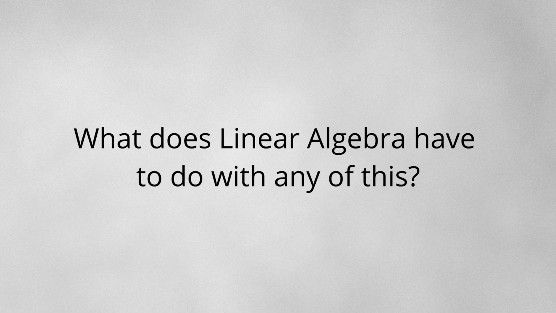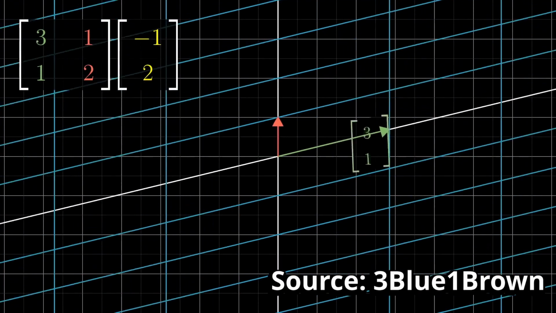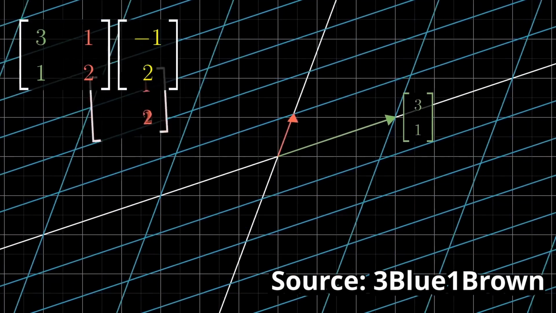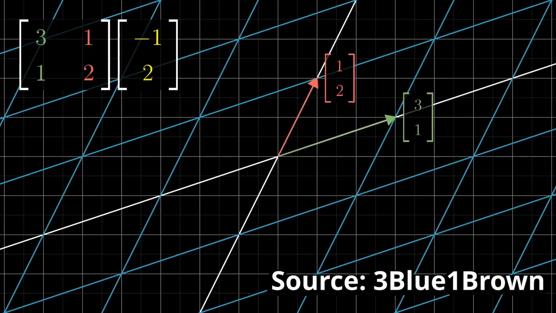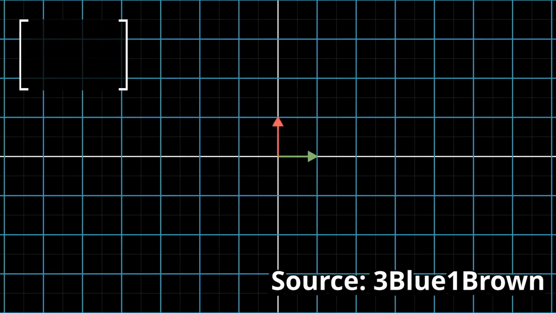You might be asking, what does linear algebra have to do with Pokemon or random number generation? While this may seem unintuitive due to the common ways of explaining linear algebra, I think it can be understood if we expand our mental model of what a matrix represents. The common way of describing a matrix is describing them as transformations of vectors. Matrices can rotate and scale points in space in a predefined way.